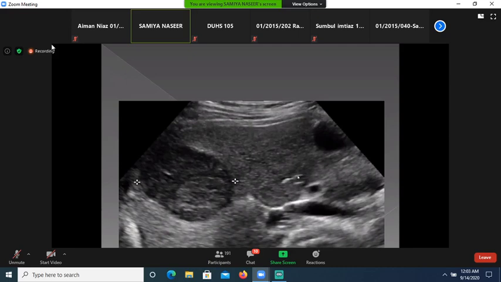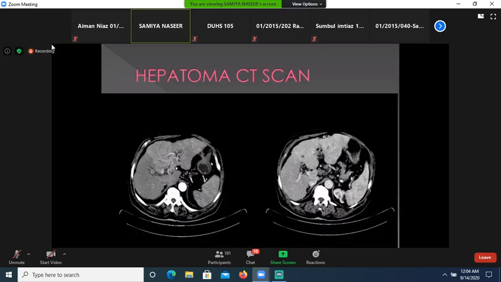Hepatoma can present in any echogenicity. It can be hyperechoic, it can be hypoechoic, and it can be heterogeneous. Now this is contrast enhanced CT scan abdomen. This section is taken at the level of liver. This is arterial phase. Here you can see contrast is seen in the aorta, and now contrast has faded out and there is homogeneous enhancement of the liver. So this is portal venous phase and this is arterial phase.